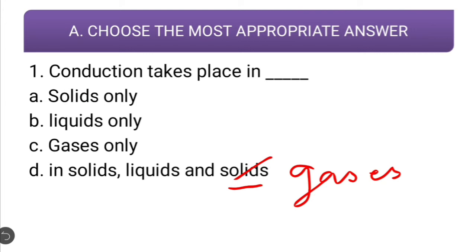Students, there are three modes of heat transfer. First conduction, second convection, and third radiation. Conduction generally takes place in solids, whereas convection generally takes place in liquids and gases. Radiation doesn't need any medium as such. Since conduction is stated, the correct option should be solids only. Let us see the next question.